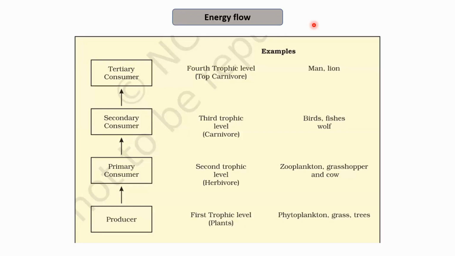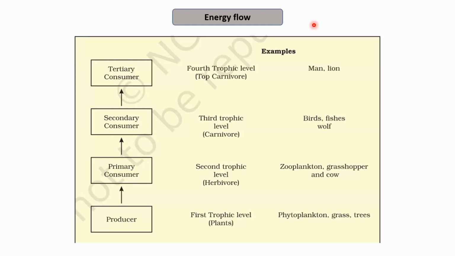So that is why the stability of an ecosystem also depends on the number of trophic levels it has. The more the trophic levels, the less the energy available for the topmost organisms. Suppose we have one more trophic level here, then just 10 joules of energy will be transferred.